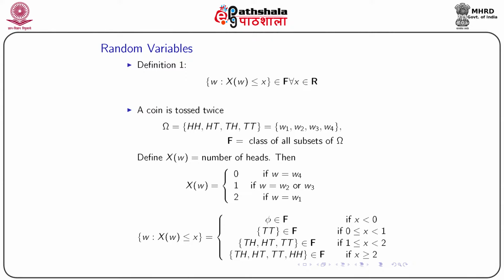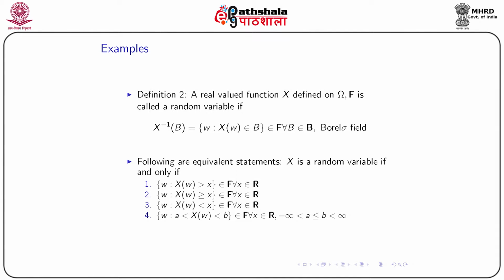Now if x is greater than or equal to 2, then we have omega, and we know omega is a part of script F. So by the definition of random variables, we can say the number of heads is a random variable. It satisfies all the conditions mentioned in definition 1. Now we consider another definition. We call it definition 2.